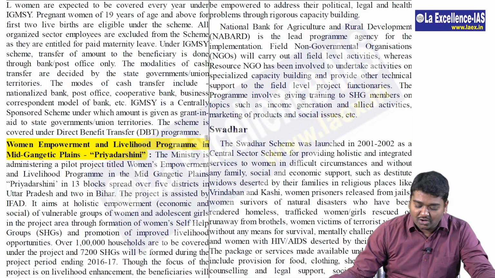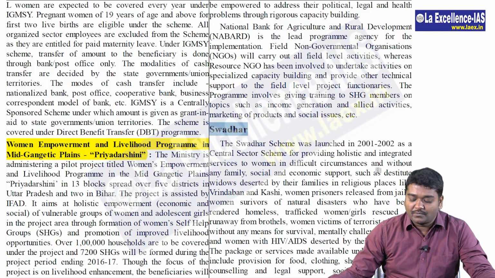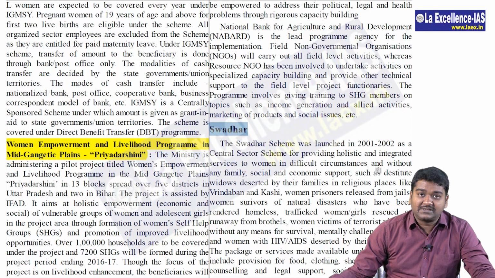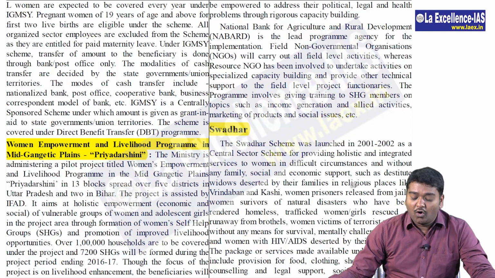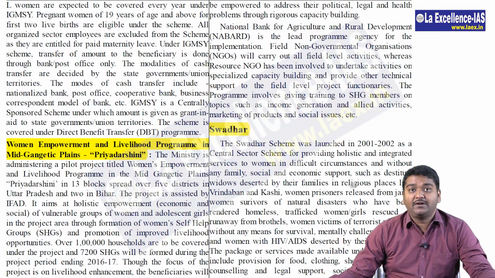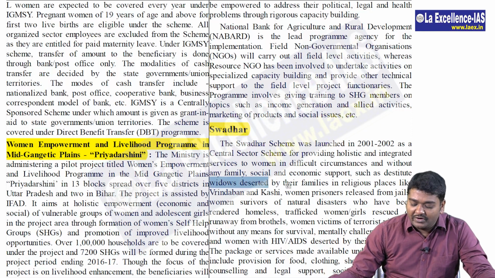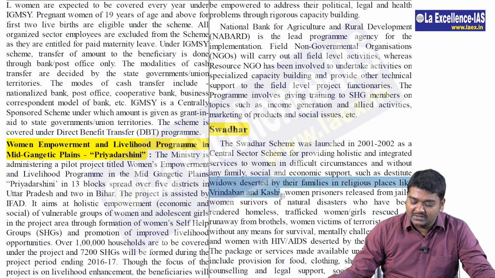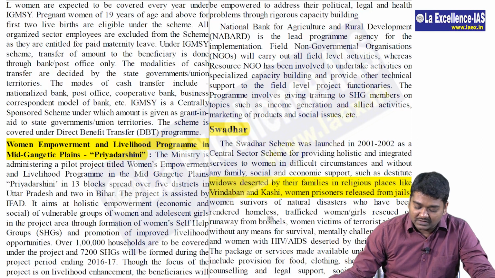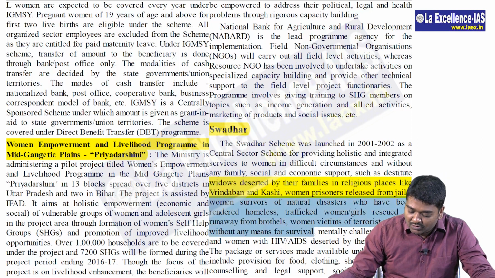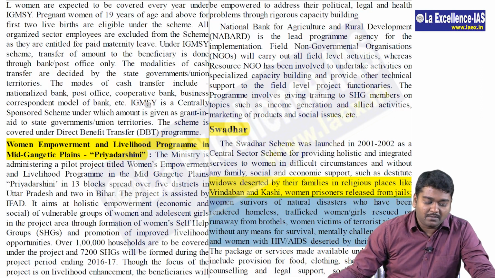Usually you won't get a question on this, but Swadhar is also important, where for women who are in difficult circumstances, homeless, the program is called Swadhar, that is, widows abandoned by their families in religious places like Vrindavan and Kashi, and women prisoners released from jails. So for all these people, they actually go for this. Who these people are can be the question, or they may ask you who all come under the Swadhar program.